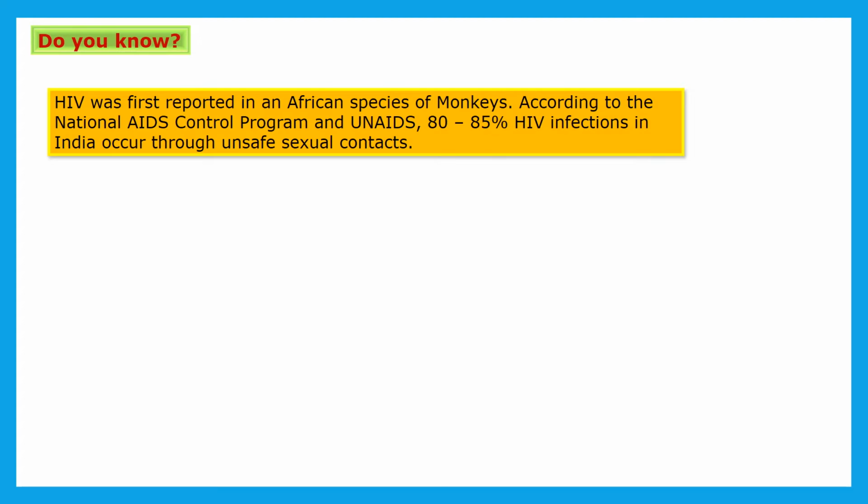So the first case of HIV was reported in an African species of monkey, and 80 to 85% of HIV infections in India are due to unsafe sexual contact. Due to that, safe sexual contact is important in preventing HIV infection.